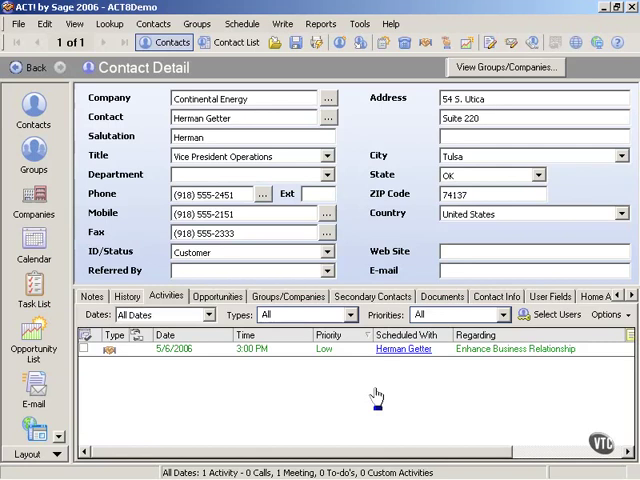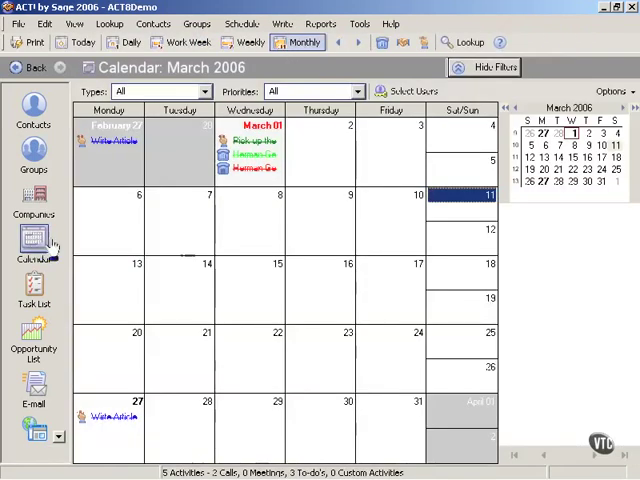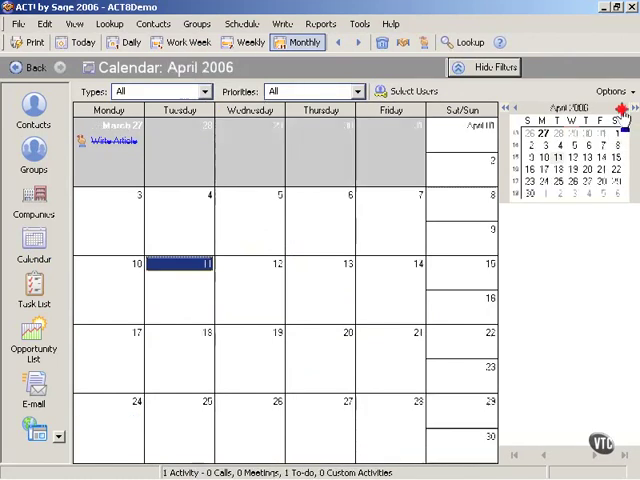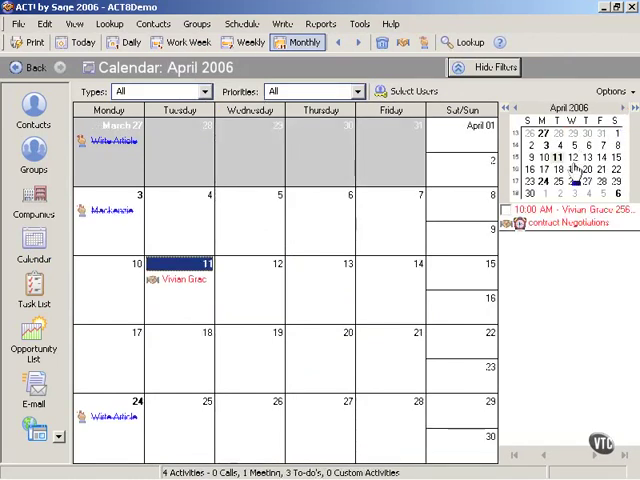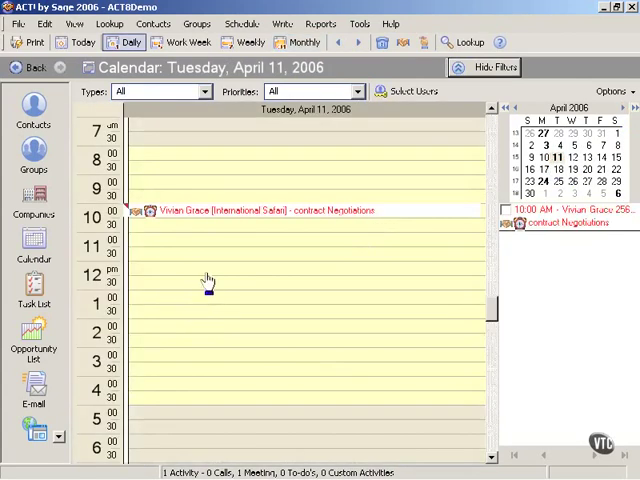So what he's going to do then is go to the navigation bar and click on Calendar. Now, when he opens up the calendar, he's in March. So what we need to do is go to April. So we're going to use our mini calendar to go to April. Then I'm going to double click on the 11th of April. And there's our meeting. Now, as you can see, we're wide open, right? Chris is wide open for the rest of that day.